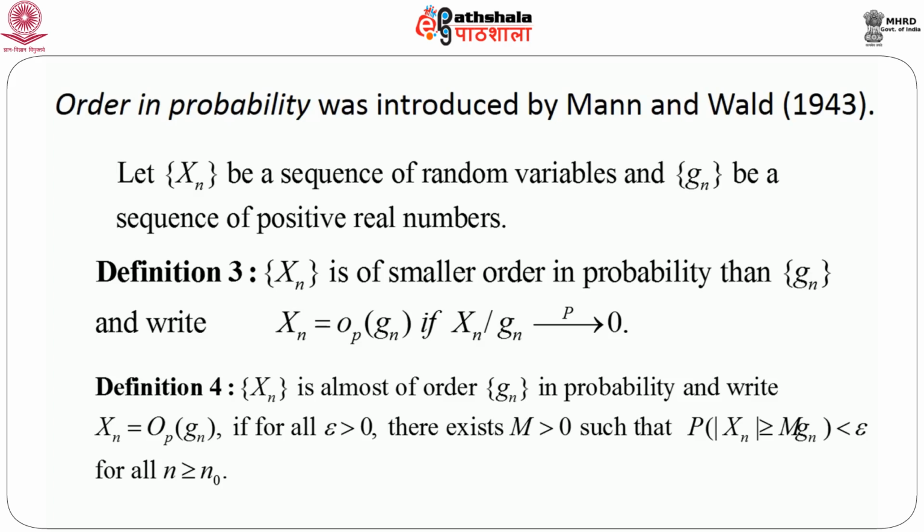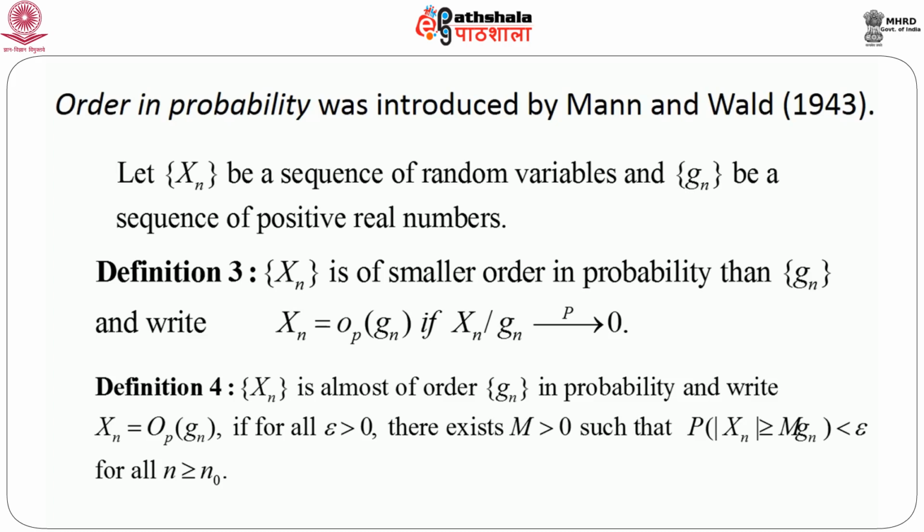And naturally, with respect to big O, we can define that a sequence of random variables X_n is almost of order g_n in probability. This is very important. We write capital X_n equals big O_p of g_n if for every epsilon greater than 0 we can find some capital M greater than 0 such that probability of modulus of capital X_n greater than or equal to M into g_n is less than epsilon for all n greater than or equal to n naught.